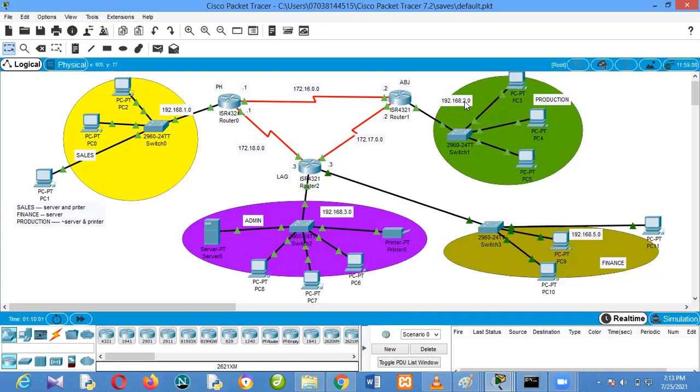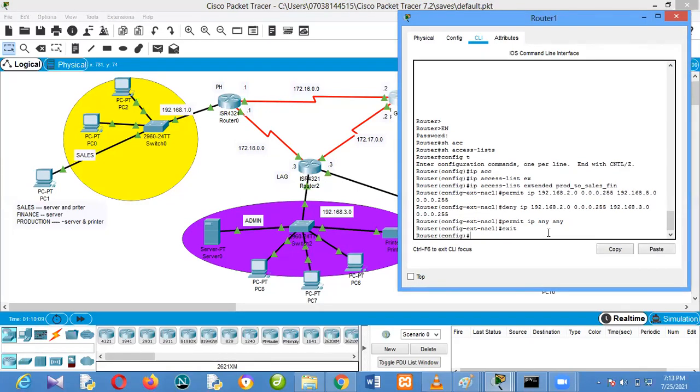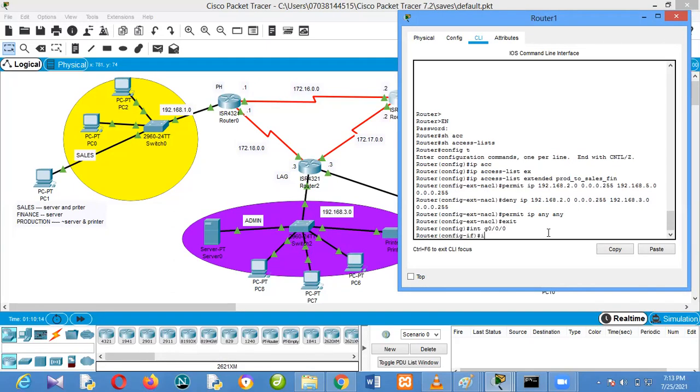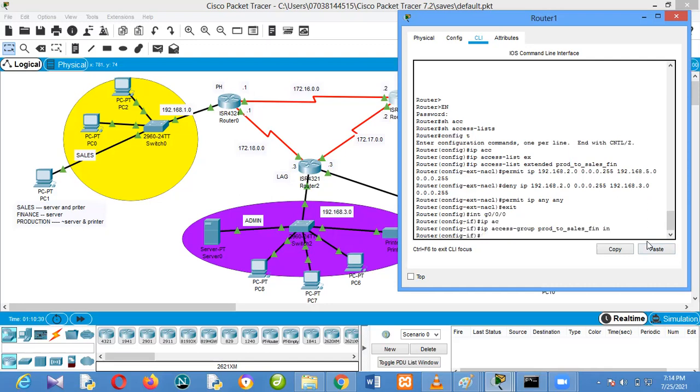So that is my configuration. Where do I implement it? Here, G0/0. So I go to G0/0, exit, interface G0/0/0. I say ip access-group. The name I gave it was, I need to copy it, production. And as in, so it will take effect now.